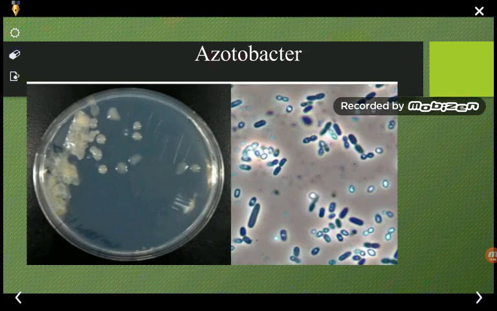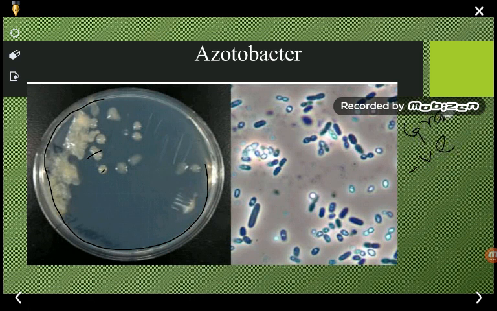So this is an example of Azotobacter. Here you can see a petri plate in which the culture of this Azotobacter has been done. And how does it look? So what is Azotobacter? Azotobacter are species of gram negative, free living, aerobic soil dwelling, oval and spherical bacteria.